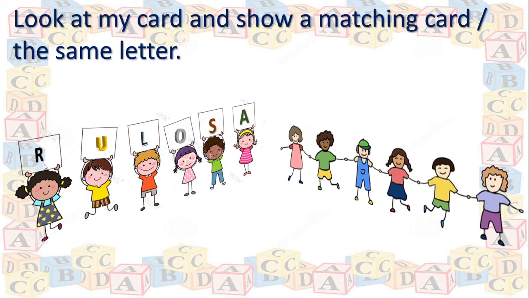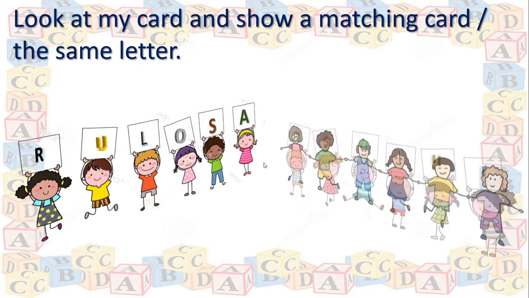We will try to read this. This is R, U, L, O, S, A. Isn't it? Means these children should show the matching card, that is the cards with small letters. The letter must be the same but they should be in small letters. We'll see.